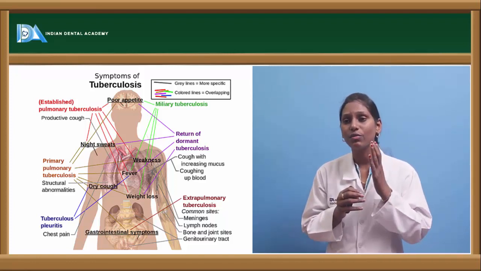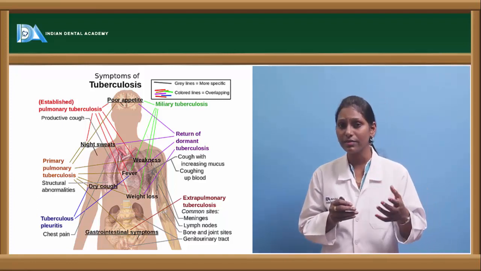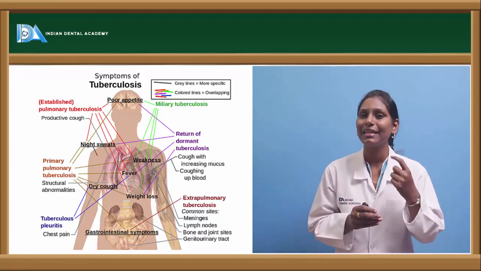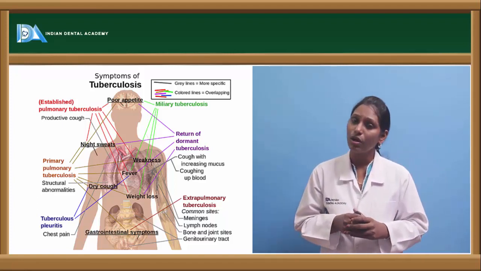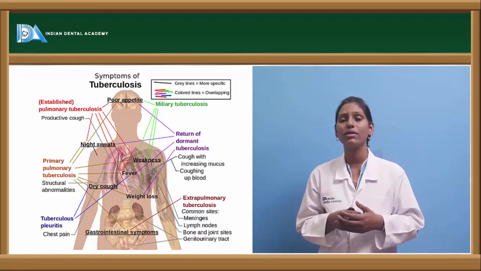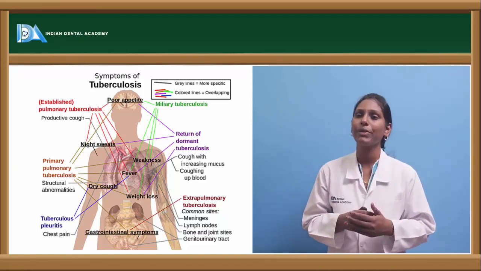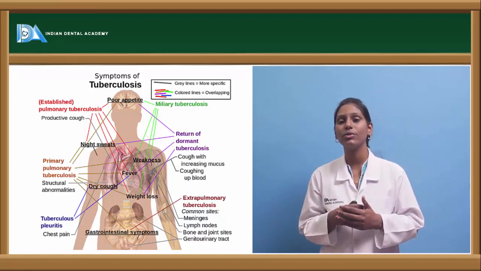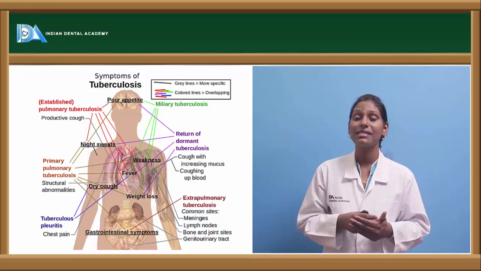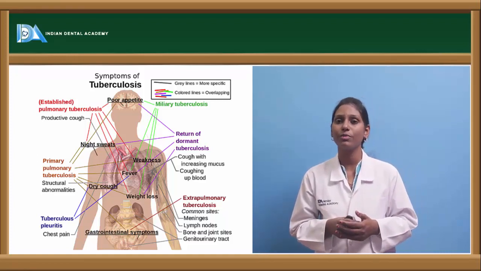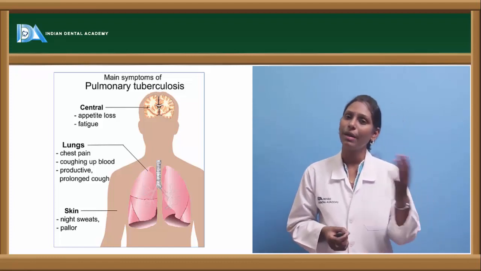Whenever tuberculosis involves lymph nodes on the extrapulmonary side, caseating necrosis occurs within the lymph nodes, and they start draining this tubercular material. Cold abscess can be seen in these lymph nodes again. It can involve bone and joints, especially the spine, also called Pott's spine or carious spine. Tuberculosis of the spine can be seen, and also at joint sites. Joints are most commonly involved in tuberculosis of bone, and we can see genitourinary tract tuberculosis. Skin, as we said, lupus vulgaris is one form of tuberculosis which affects the skin. So these are the various clinical symptoms of tuberculosis, both pulmonary and extrapulmonary.